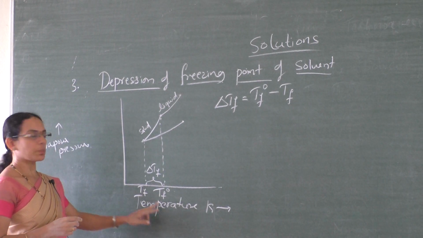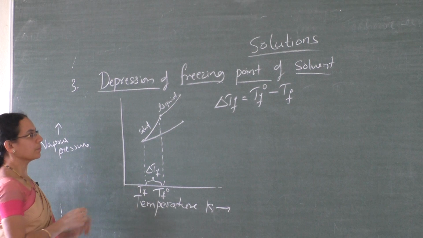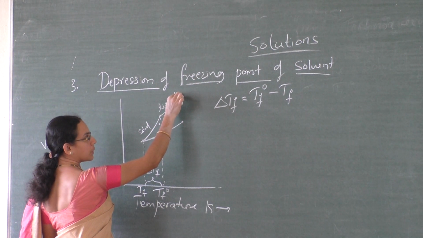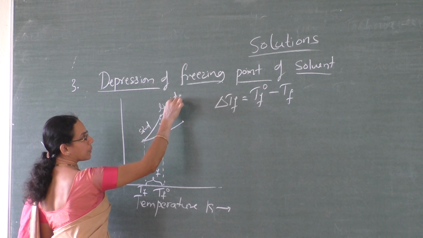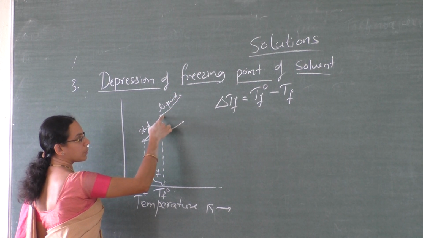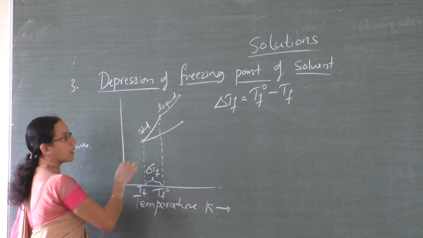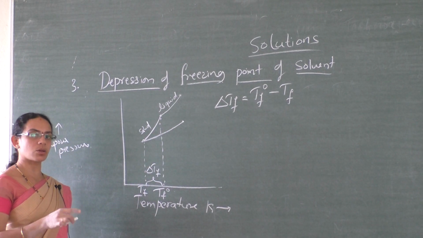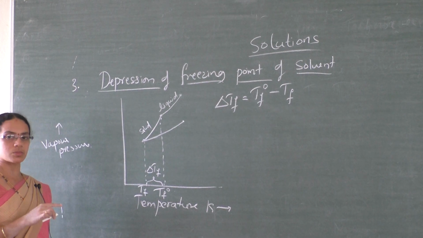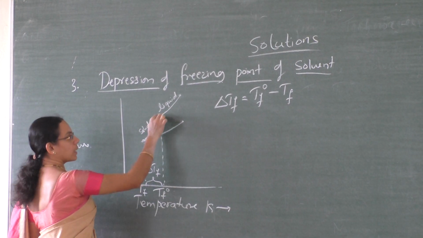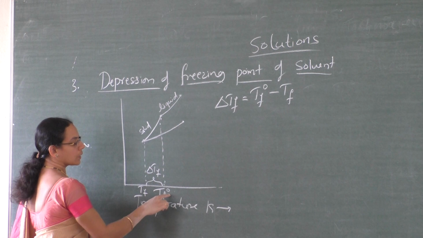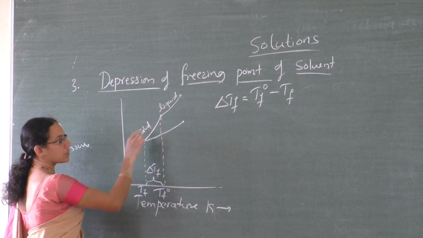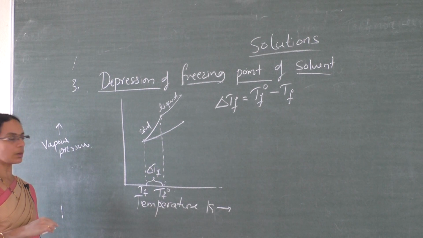The plot of temperature versus vapor pressure. So, the vapor pressure of the solvent be here. If you decrease the temperature, its vapor pressure goes on decreasing, and at the temperature at which the vapor pressure of the liquid solvent and solid solvent becomes the same, at that temperature it freezes. Let it be Tf naught, and below that temperature the solvent remains in the solid state, right?